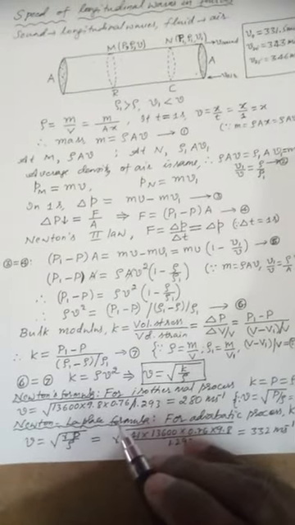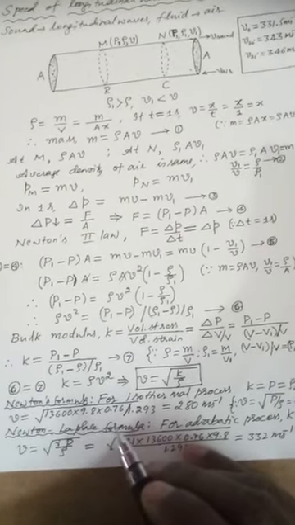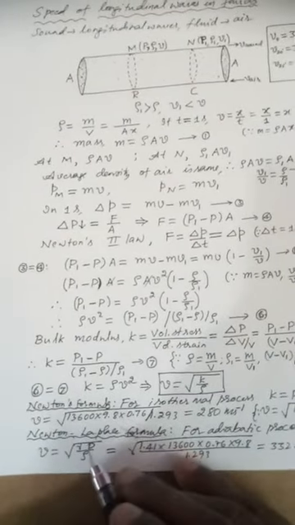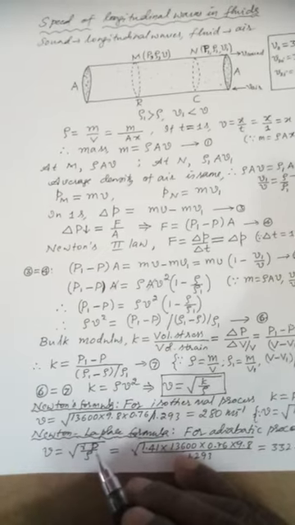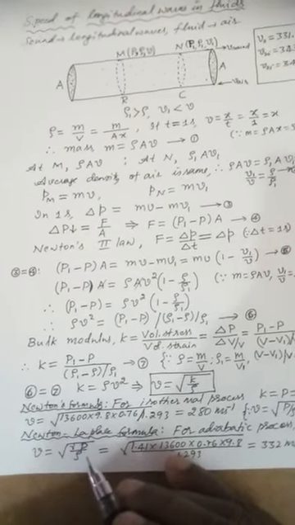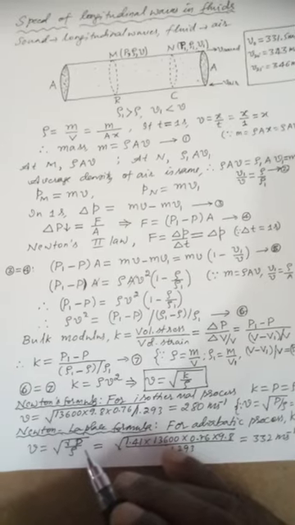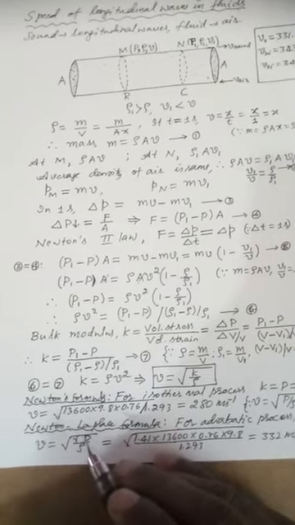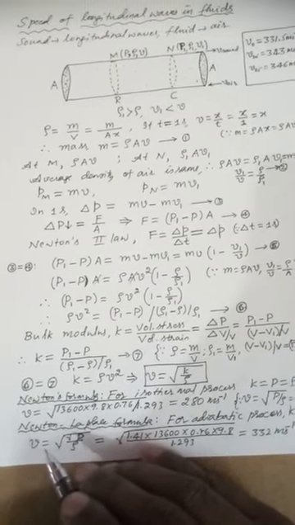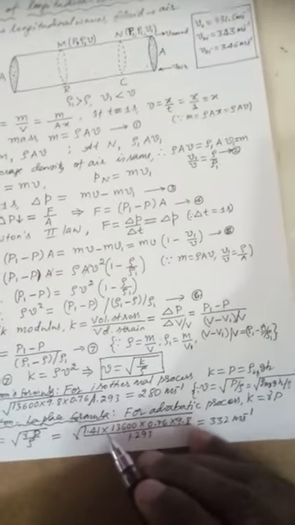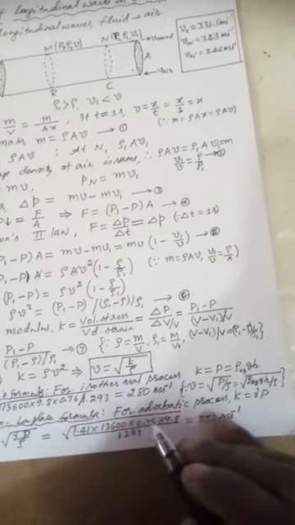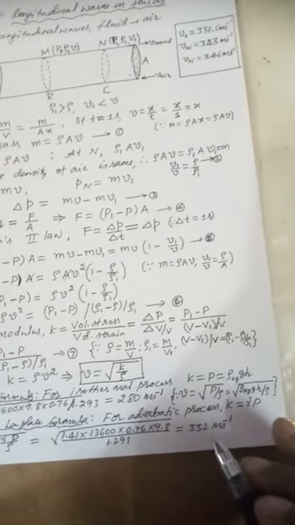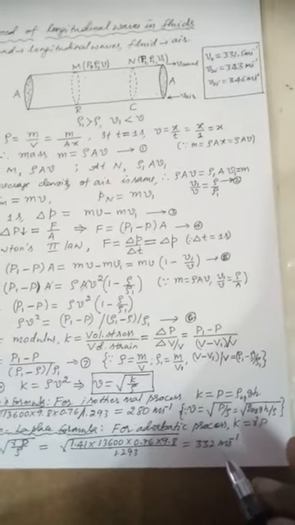Therefore, Laplace gave a correction for this formula, which is popularly known as the Newton-Laplace formula. For an adiabatic process, K is equal to gamma P. Laplace assumed that when sound propagates through the air medium, isothermal condition is not possible, but adiabatic condition is possible. That is, there is no interchange of heat, but temperature does not remain constant. Now, for this case, v is equal to the square root of gamma P by rho, which is the square root of 1.41 into 13,600 into 0.76 into 9.8 divided by 1.293, which is equal to 332 meter per second, which is in excellent agreement with the experimentally observed value.